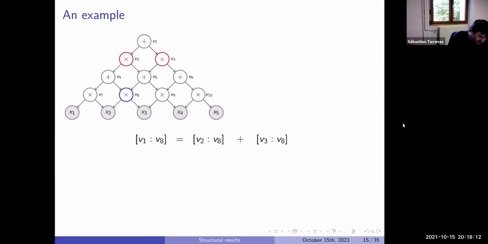I will just notice that V3 of V8, here it's a multiplication gate, so it will be V5 times V6 of V8. And we see below that V8 does not appear below V6, so I can do this decomposition as long as I want, but at the end I will get 0. Now for the other term, I will get V9 of V8 plus V10 of V8.